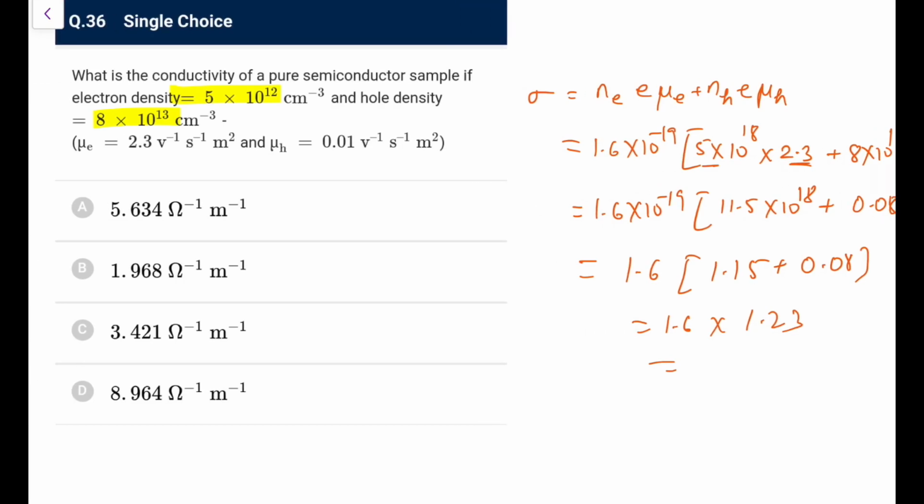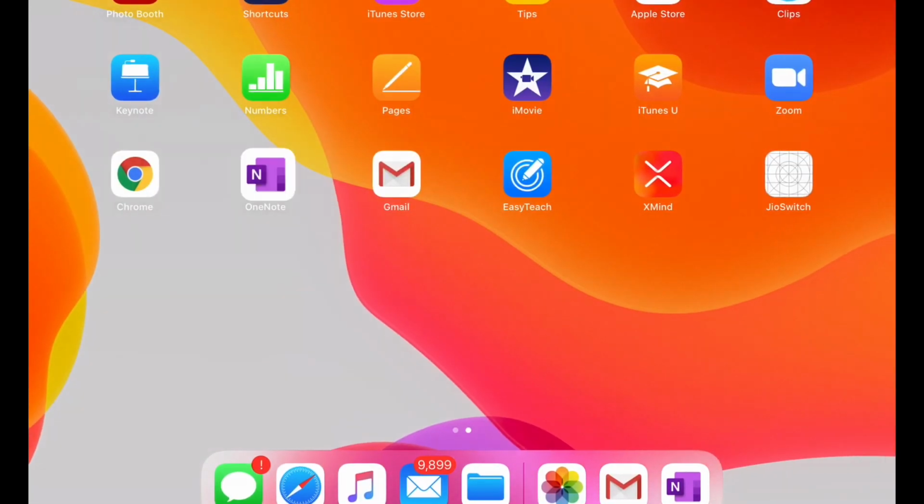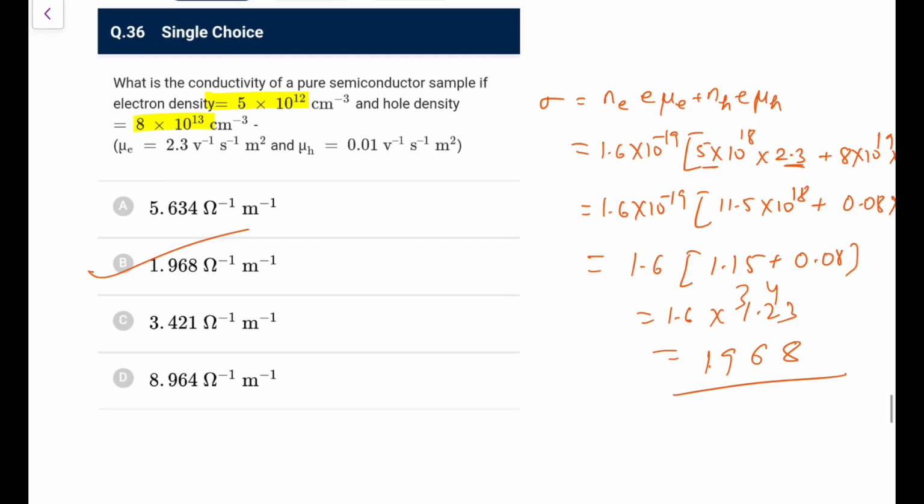Let me calculate for your satisfaction. 16 3s are 48, 16 2s are 32, 36, 16 1s are 16, 1.968. I can directly go for option B. So just remember the formula of conductivity. I doubt how many of you actually remember that.